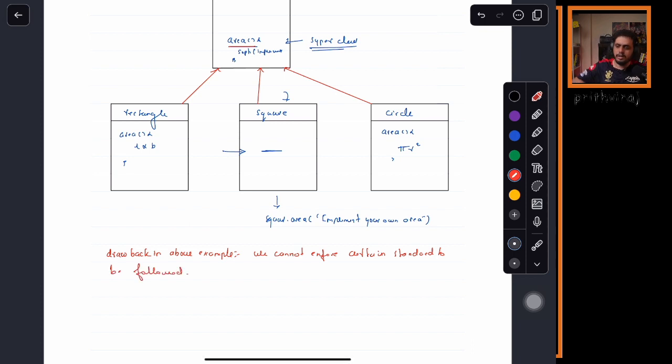I want that this method should be implemented, yes or no? It won't throw any error. It will not even warn the user that you did not implement it. Sometimes by mistake also the person can forget.